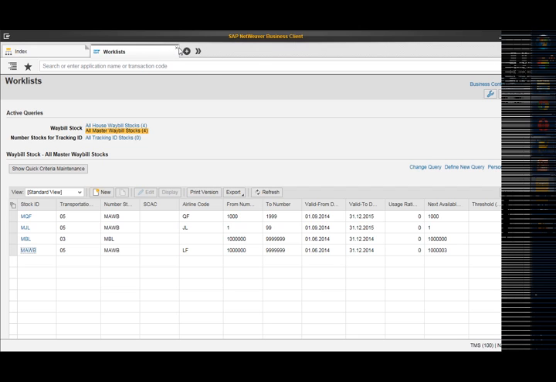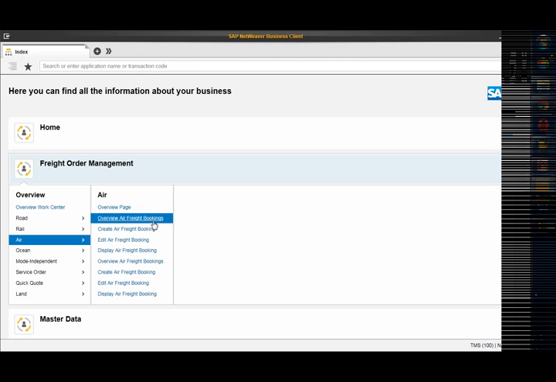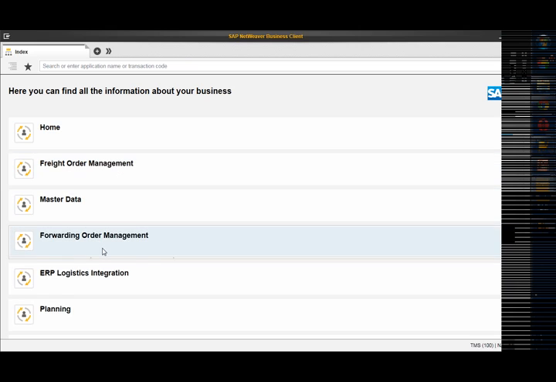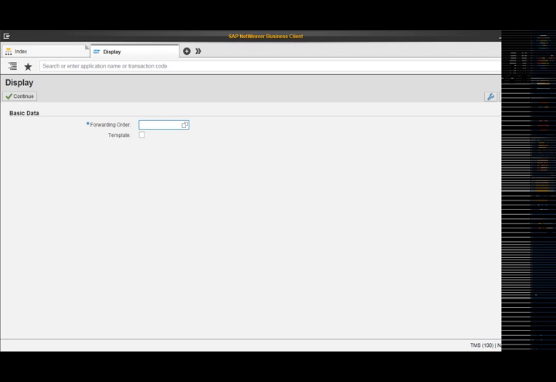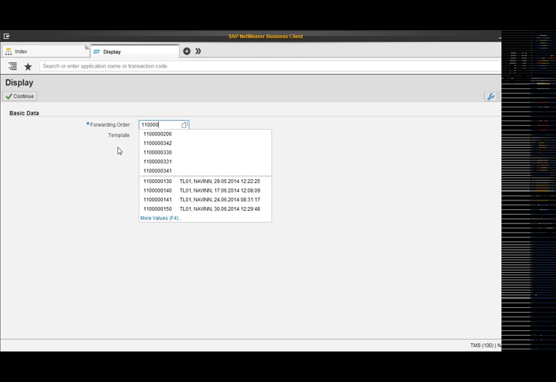So now I will show you how the house air waybill gets generated. We'll go to the creation of air forwarding order. I will copy the forwarding order from an existing one, and then we can see the relevant details that we have maintained in that particular forwarding order.